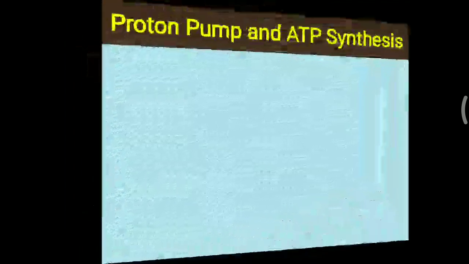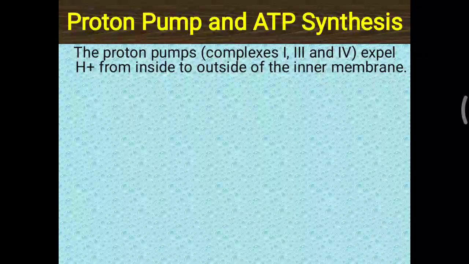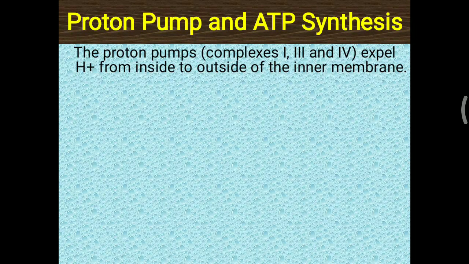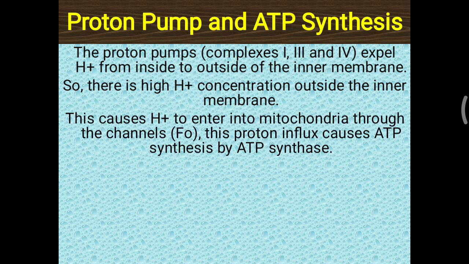Further, these proton pumps, mostly complexes 1, 3 and 4, expel H+ from inside to outside of the inner membrane. So a high hydrogen concentration is observed outside the inner membrane. Now this causes H+ to enter into the mitochondria through the channel. This proton influx causes ATP synthesis by the ATP synthase mechanism.